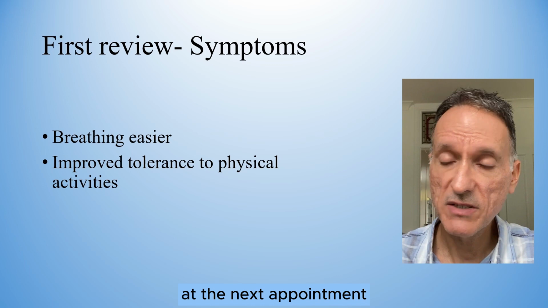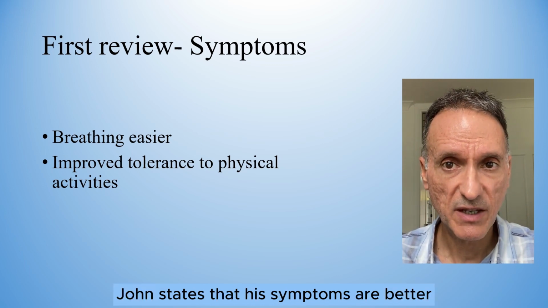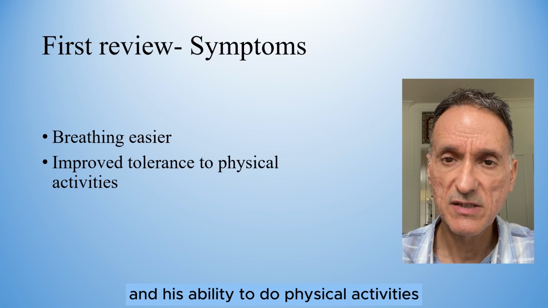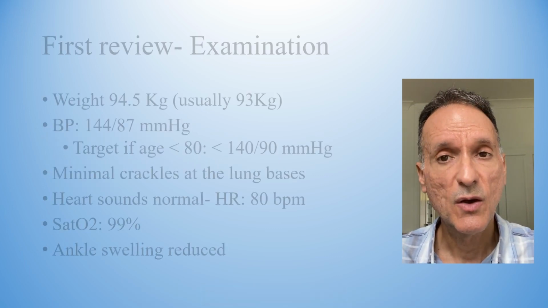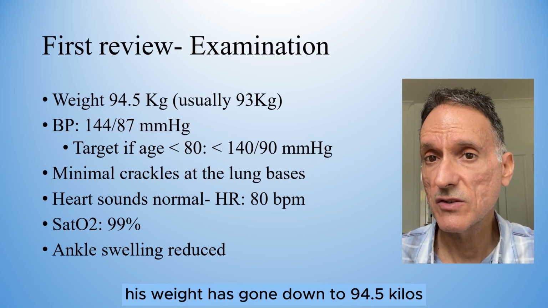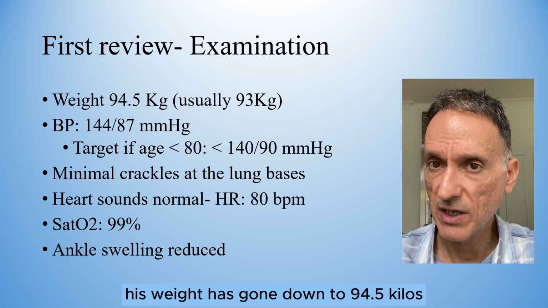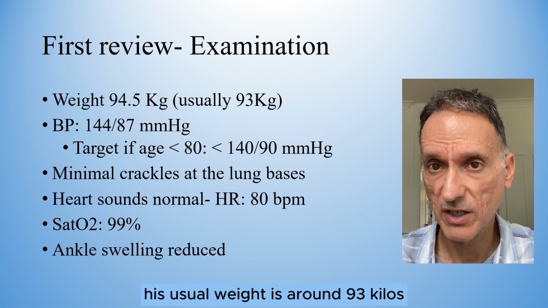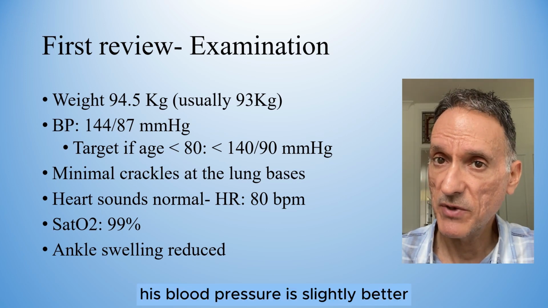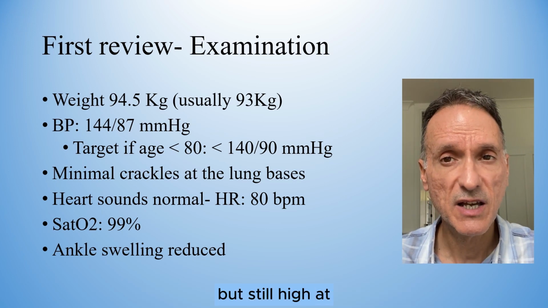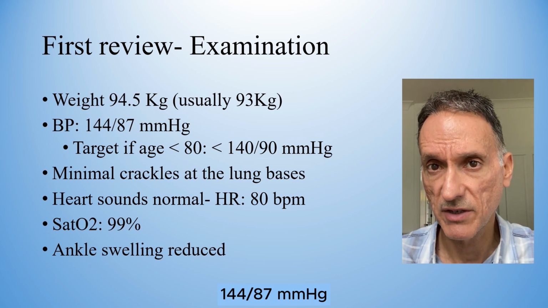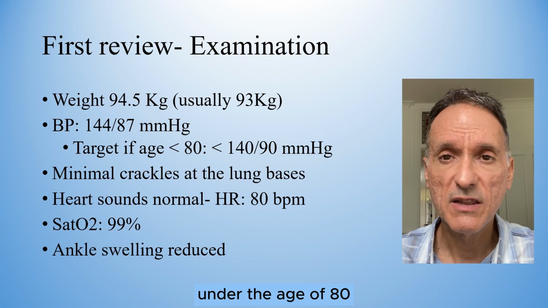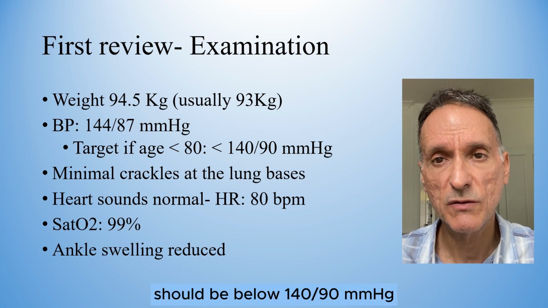At the next appointment, John states that his symptoms are better, his breathing is easier, and his ability to do physical activities has also improved. On examination, his weight has gone down to 94.5 kilos, but John says that his usual weight is around 93 kilos. His blood pressure is slightly better, but still high at 144/87. Remember that NICE says that for patients under the age of 80, the target blood pressure should be below 140/90.